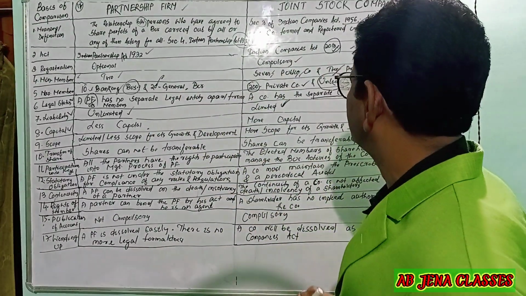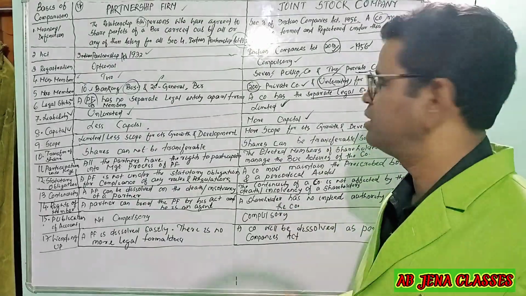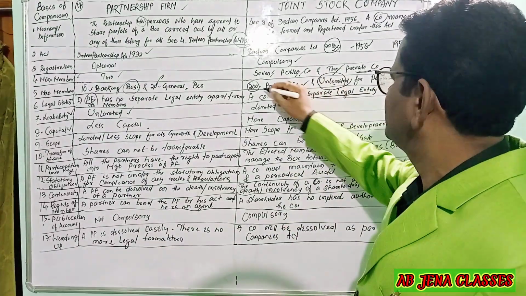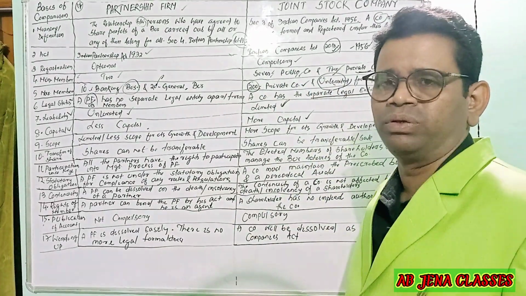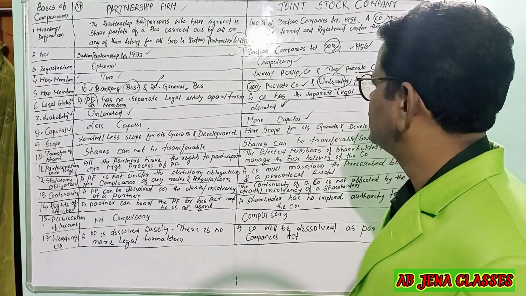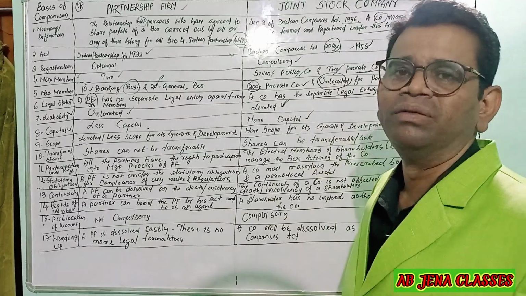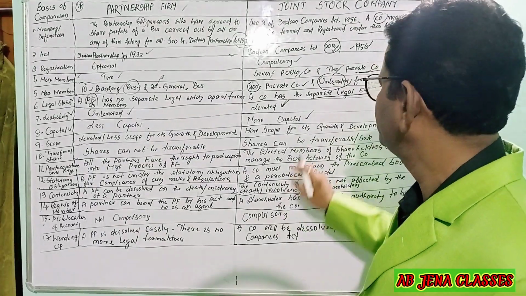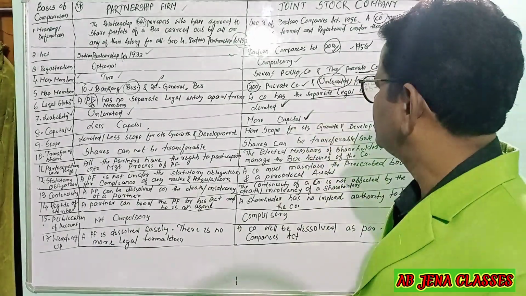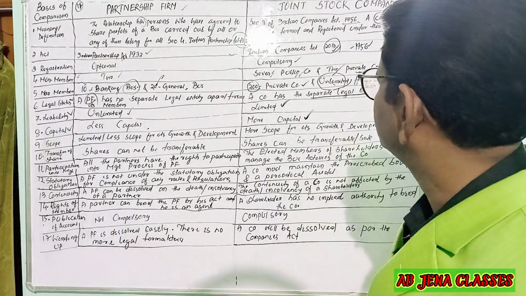In a joint stock company there will be more capital, because a private company has 200 shareholders and a public company has unlimited shareholders. So there will be more capital in a joint stock company.